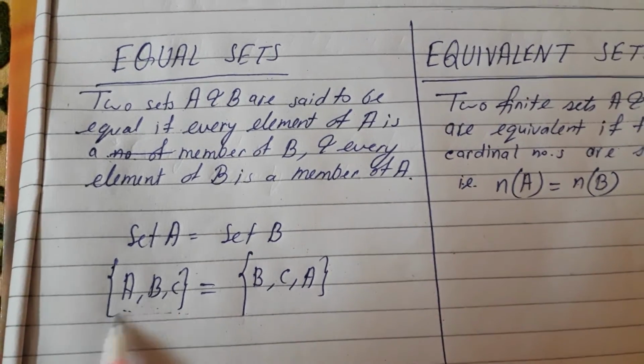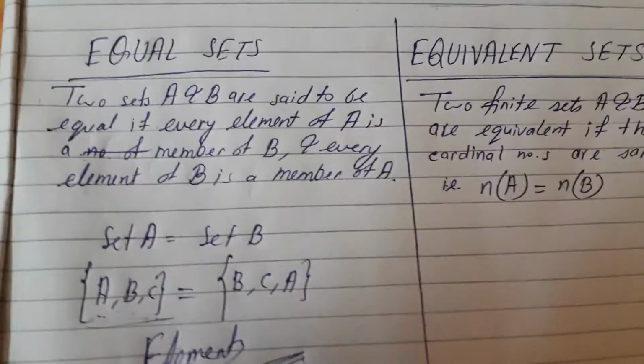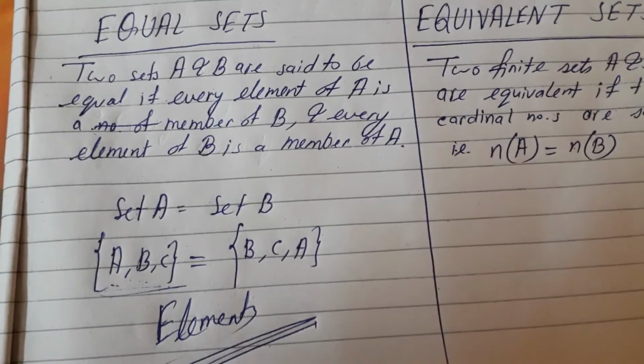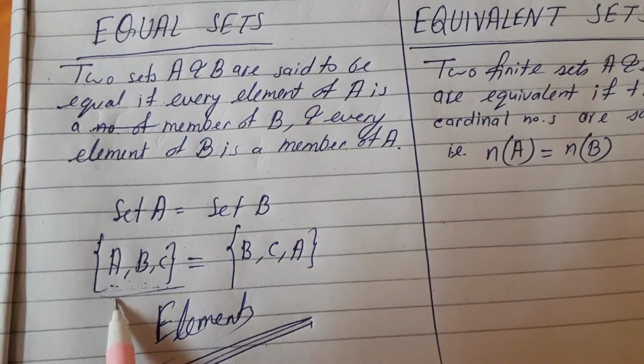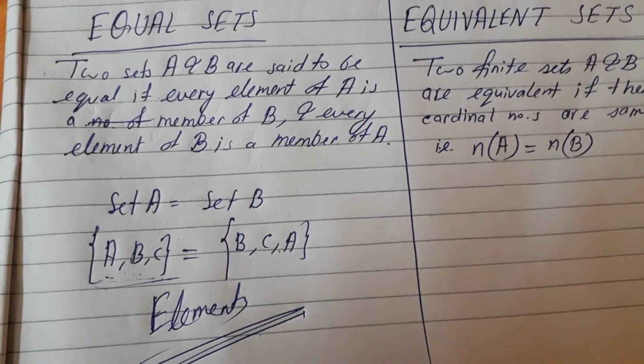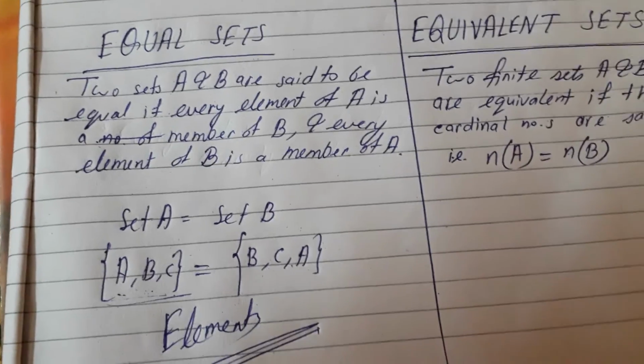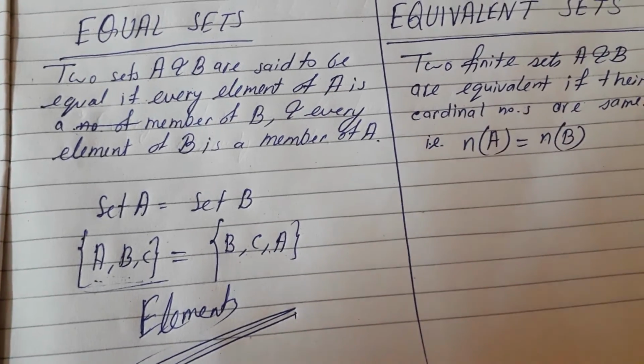See the elements here, you have to see the elements. Whenever you see that the elements of both the sets are equal, then the sets will be equal. Okay, see the elements A, B, C, here also the elements are A, B, C. So whenever the elements of two sets are equal, the two sets will be called equal sets.